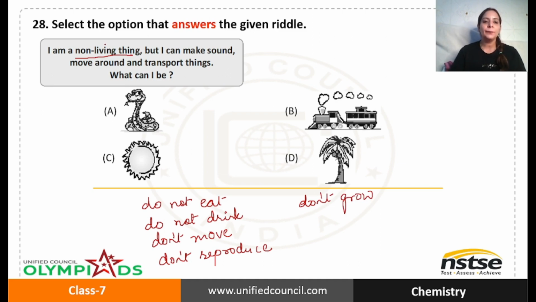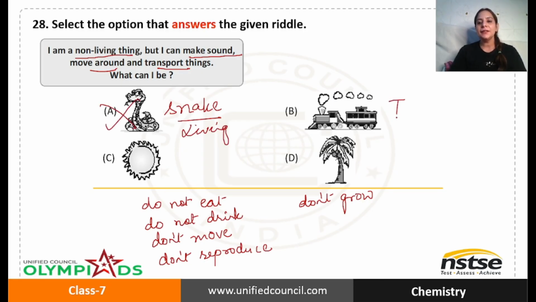So it is non-living. But I can make sound. It can make sound. Okay. Move around and transport things. Transport means carrying things from one place and leaving it at a different place. So what can I be? So option A is a snake. I hope you all know that snake can reproduce also, it can eat also, it drinks also, it moves also. So snake is living. So that means this option is incorrect.